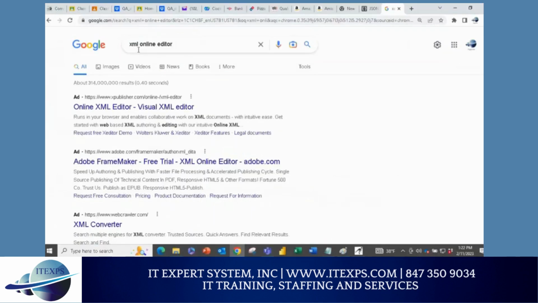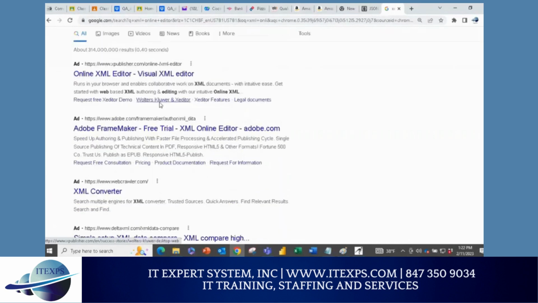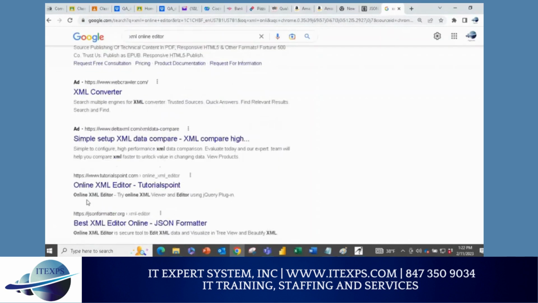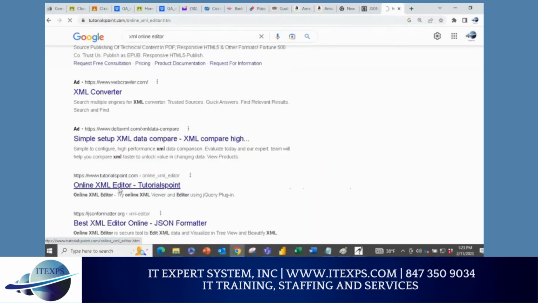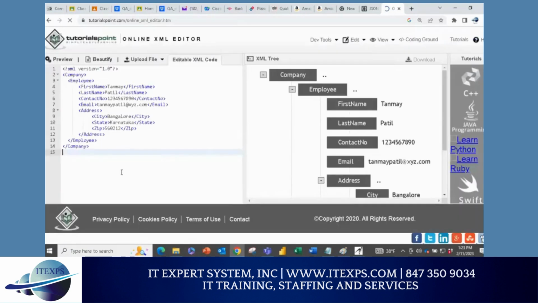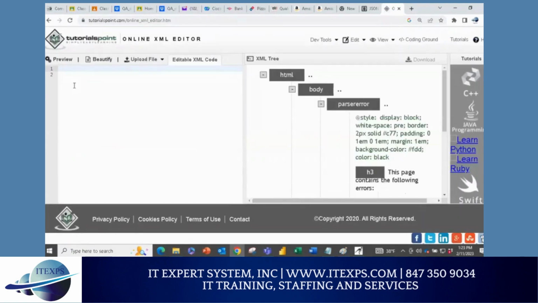Now, on XML online editor, if you scroll down, there will be one thing called tutorial point. I like this editor. It's easy and powerful. So we'll click on tutorial points. Can I count everyone see? When you click it, it may take a little bit of time, but it will come back. And here, if you see everything, just delete that. Don't worry about it.